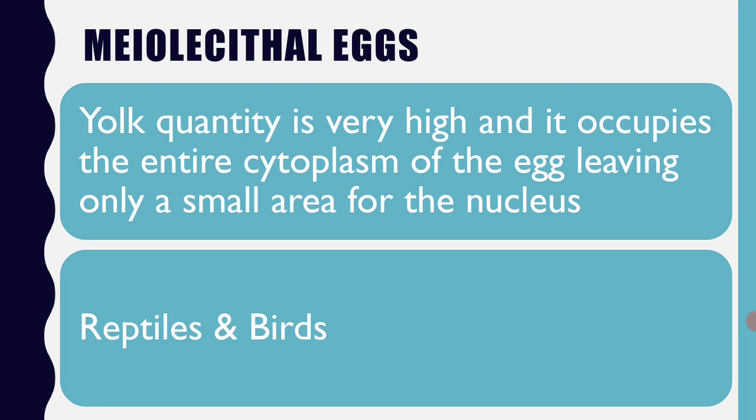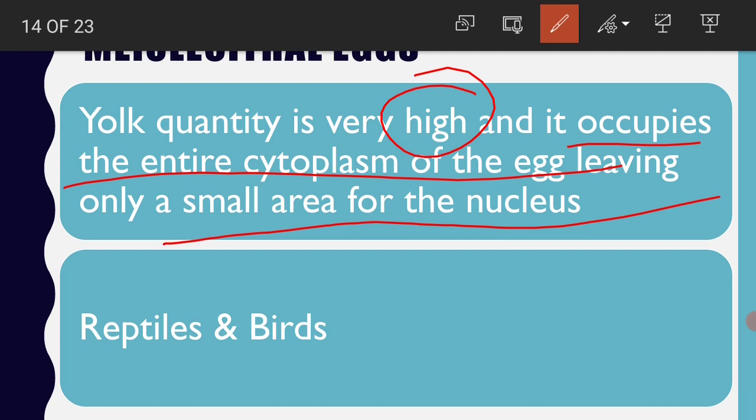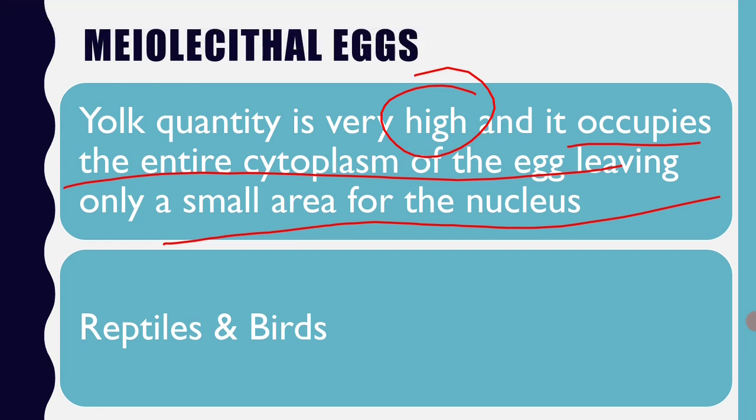Mesolecithal eggs. Yolk quantity is very high, no doubt, and it occupies the entire cytoplasm of the egg, leaving only a small area for the nucleus. That means the space left for the nucleus is very narrow, very limited, whereas the major portion of the egg is occupied by the yolk content. Such eggs are called mesolecithal eggs.